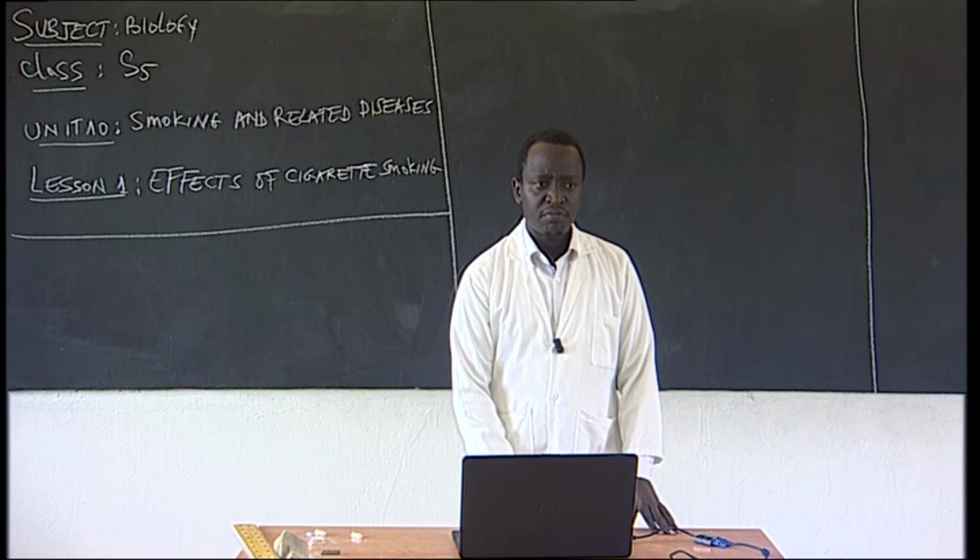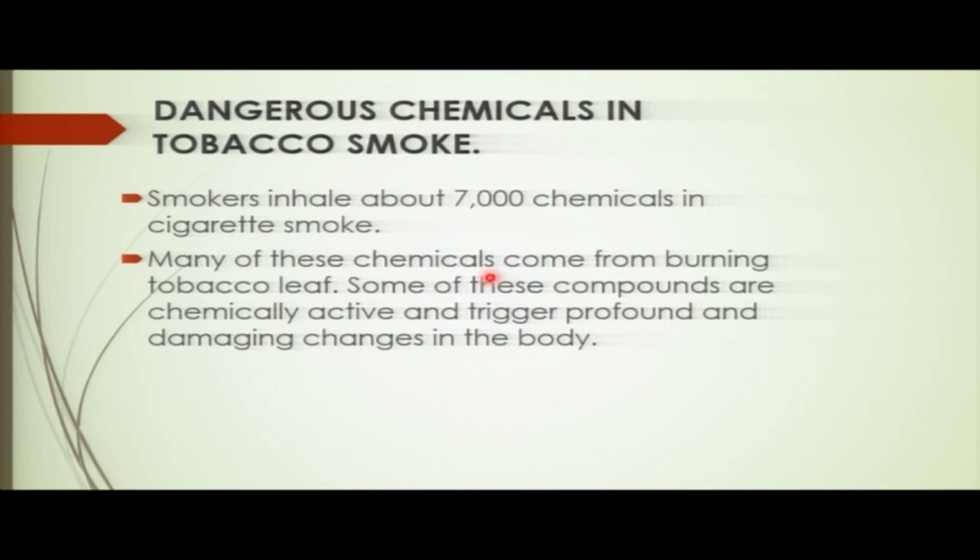Now, many of these chemicals, among these 7,000, come from burning tobacco leaf. Remember, tobacco leaf, those are the leaves that produce cigarettes, where cigarettes come from. Some of these compounds are chemically active and trigger profound and damaging changes in the body. Which means most of these chemicals can cause changes and damage the body cells. Are you getting this? Nice.